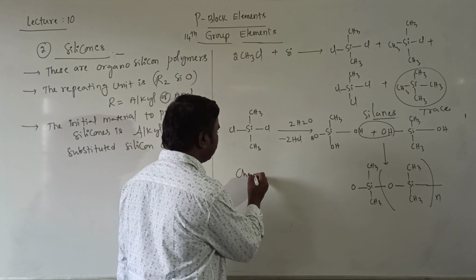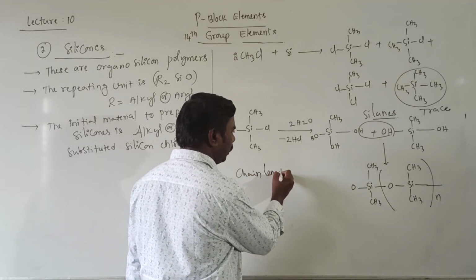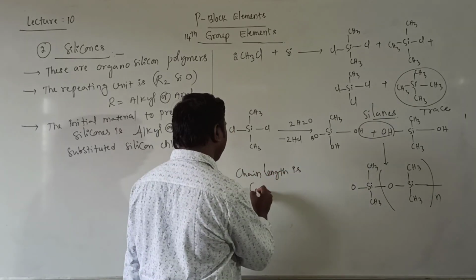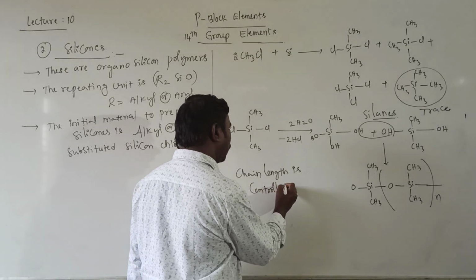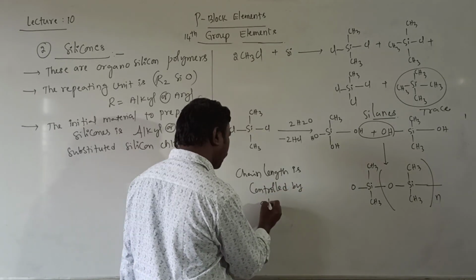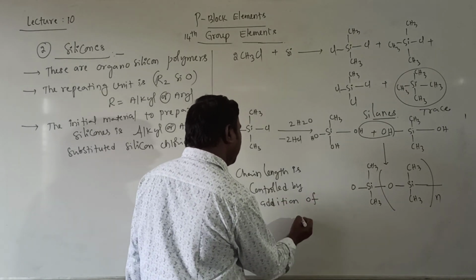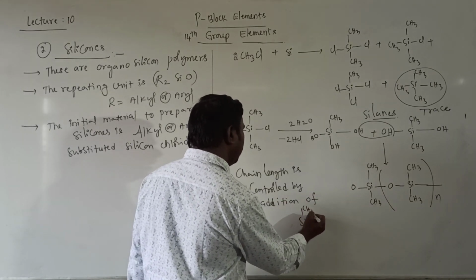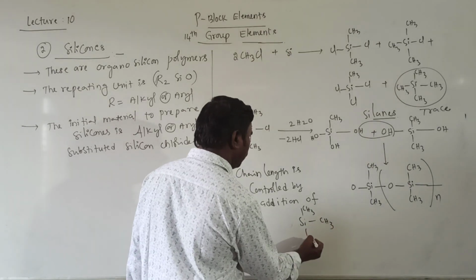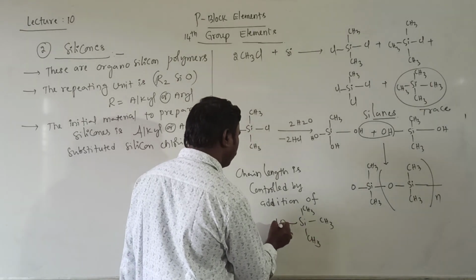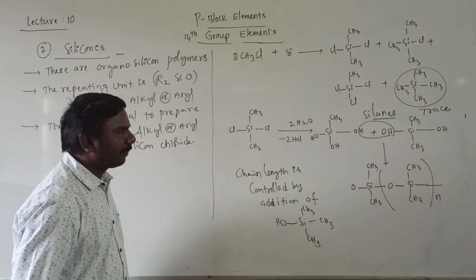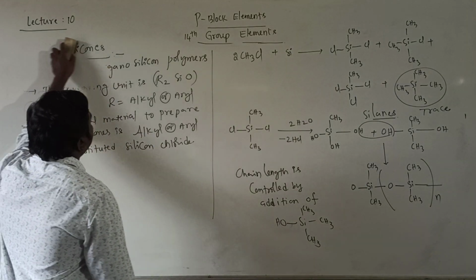Chain length is controlled by addition of Si, CH3, CH3, CH3, OH. Only one OH is there. In that case, you can control the chain length.